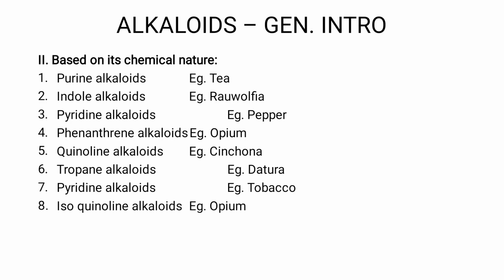To summarize, they are basic, nitrogenous, and contain at least one nitrogen atom. They are colorless, bitter in taste, and crystalline substances. They are active in smaller concentration. They can be identified by four chemical tests. Based on origin, they can be true, proto or pseudo, and based on chemical nature, there are many categories. So that's about the general introduction to alkaloids.